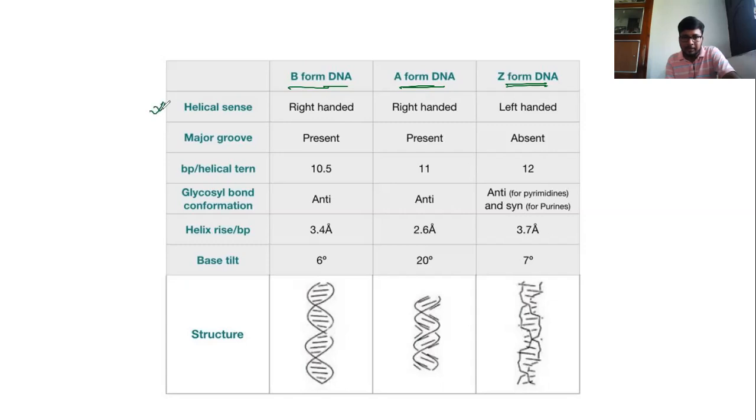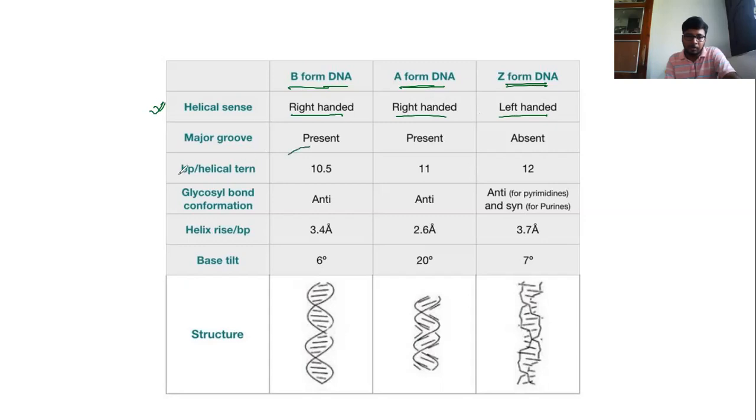Helical sense. B DNA's helical sense is right-handed, A DNA also right-handed, but Z is left-handed. You have to remember this. The Z form of DNA has a left-handed helix. You have to remember that A and B forms of DNA possess a right-handed helix, but Z DNA possesses a left-handed helix.